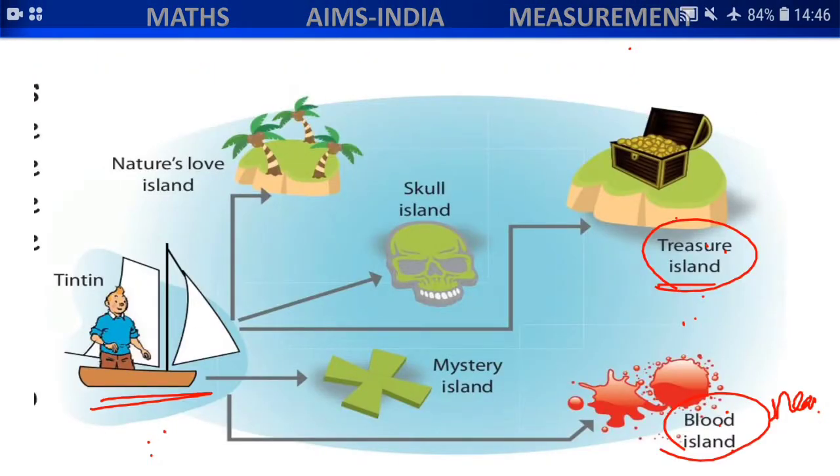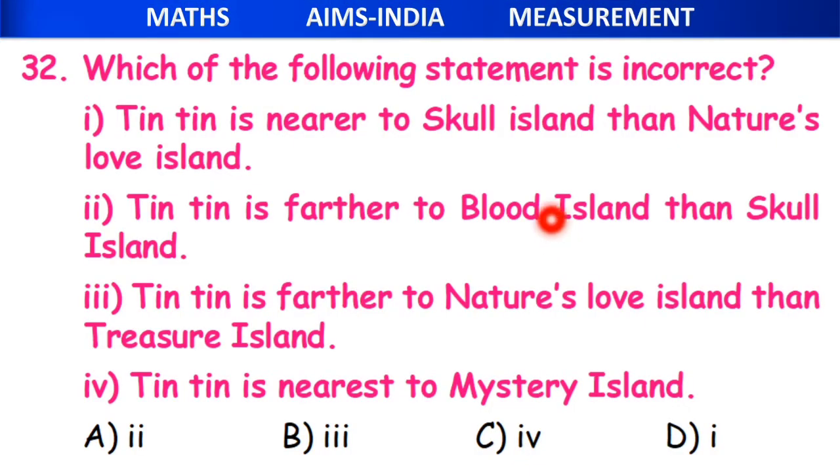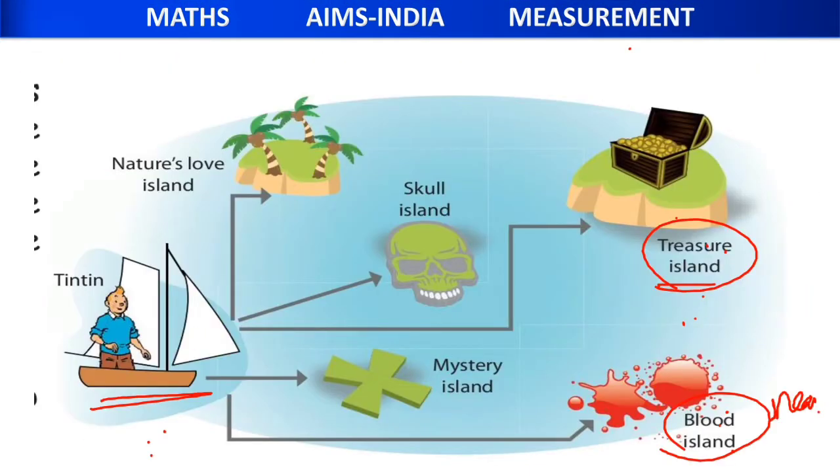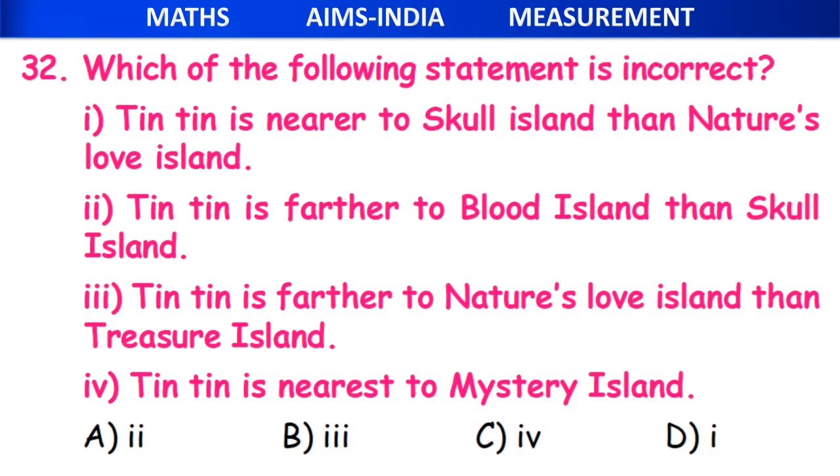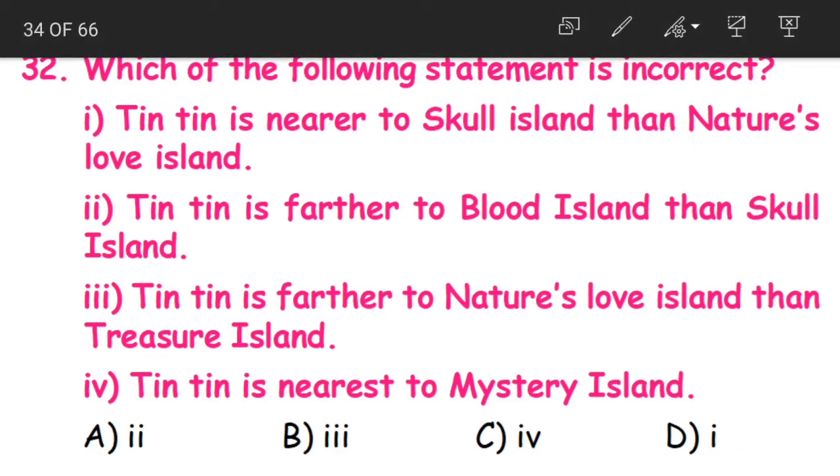Question number 31. Now based on the same map, that is the route of Tintin's ship to Treasure Island, we are having another question. From the following statements, we have to find out the statement that is incorrect. We are having 4 statements, 1, 2, 3 and 4. We have to find out that one statement that is false here.